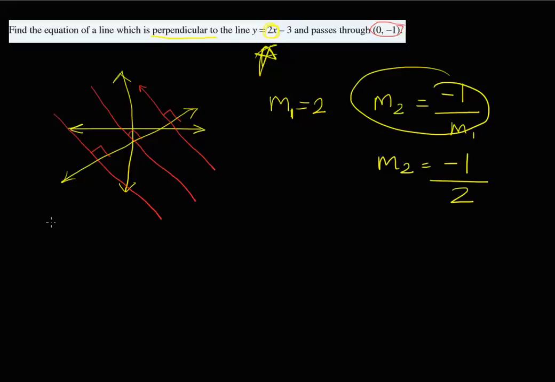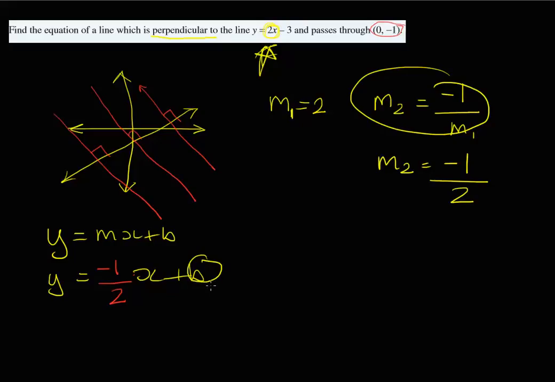Alright, so now we've got y equals mx plus b, and so far we know this: y equals minus a half x plus b. What we don't have is this b. So to find this line we're going to use the point which I mentioned up here. We're going to substitute those back into this equation here.